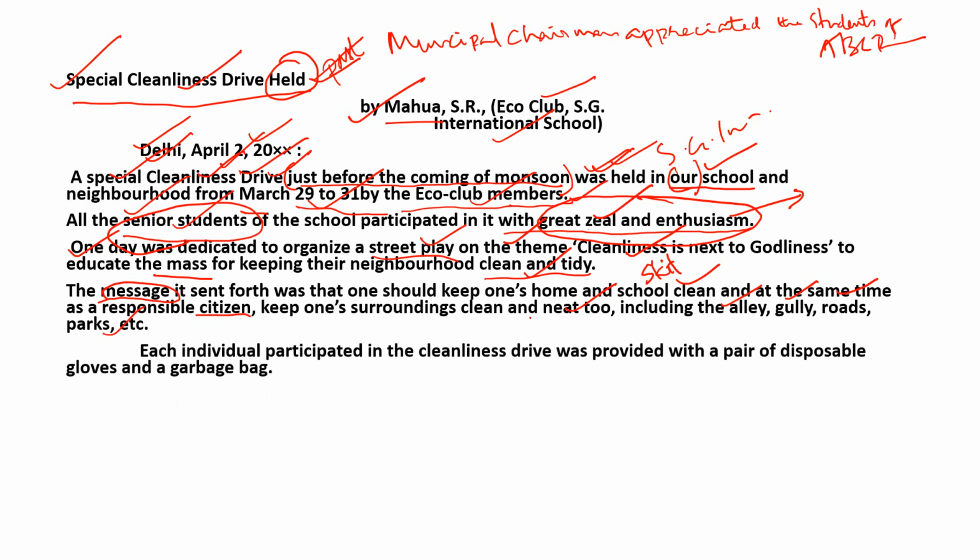Come to the next paragraph. So this is the first paragraph and this is the second paragraph. Each individual who participated in the cleanliness drive was provided with a pair of disposable gloves and a garbage bag. So this is the minute detail that we are giving here. What are the things provided for the participants? A pair of disposable gloves and a garbage bag.